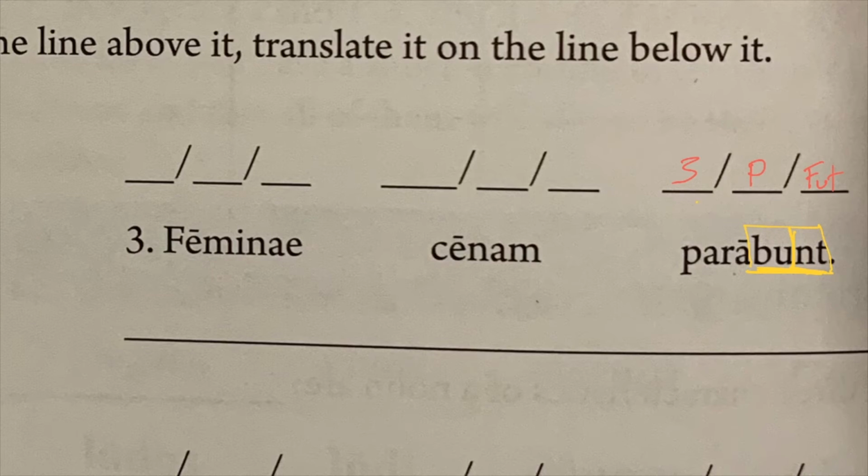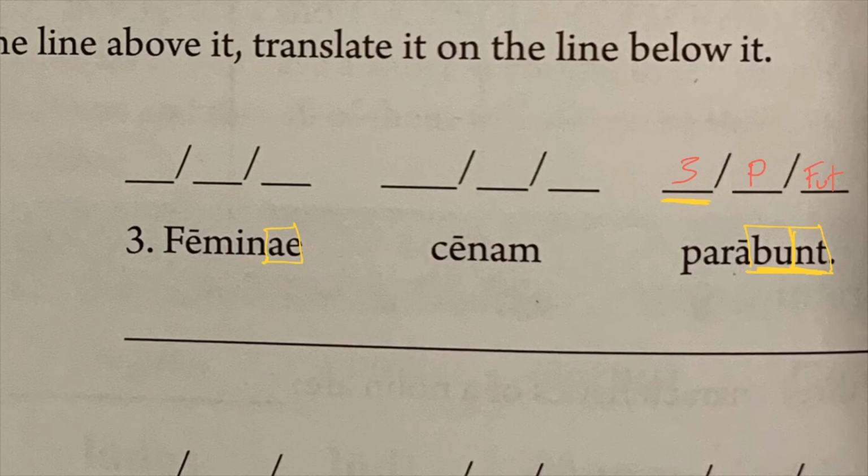But remember, whenever we have a 3rd person verb, we want to have our eyes open for a nominative noun to take the place of the pronoun they. And as we look at our sentence, we have 2 nouns to parse. Step number 2 in translating sentences is always to parse all of our nouns. So that's what we're going to do. We'll start with the very first noun, feminae. The ending here is the AE. Now, the AE is found on our first declension endings.